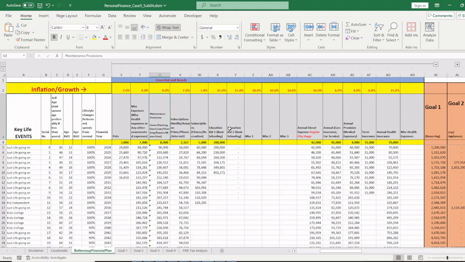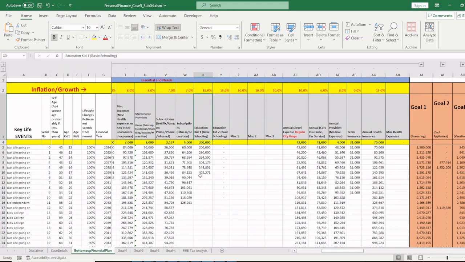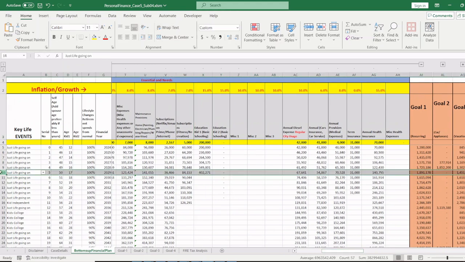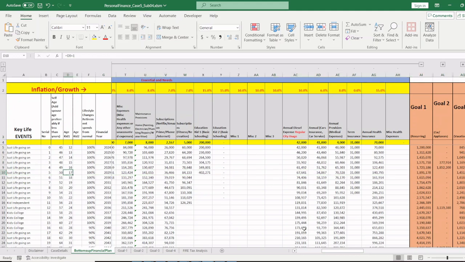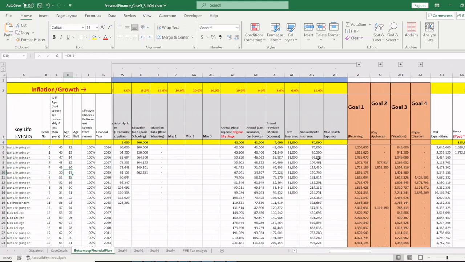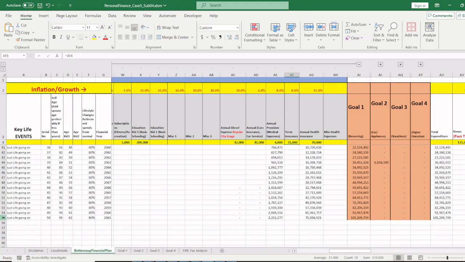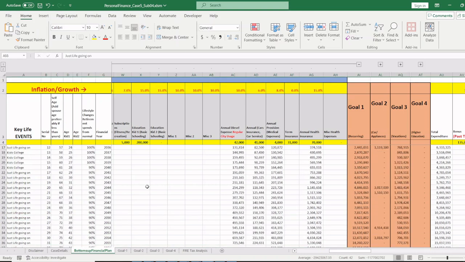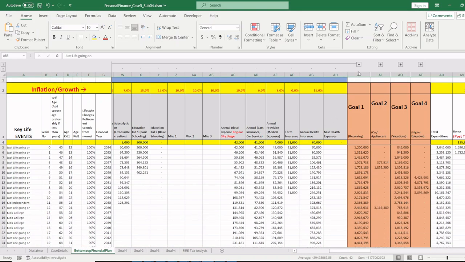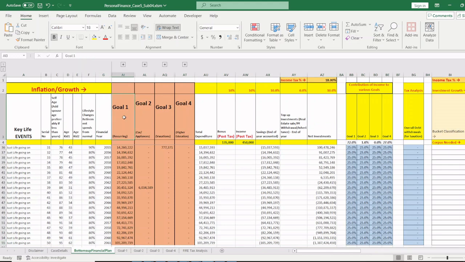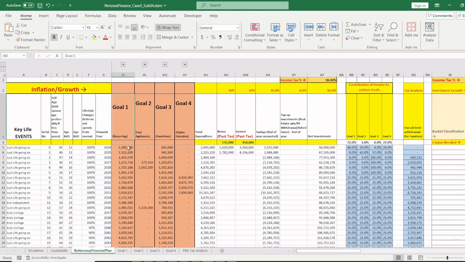Fitness, recreation, education of one kid, right? It's only till the year the kid becomes 17 years of age, right? And this is all goal 1. Again, as I said, term insurance is only for 7 years, health insurance is till the end. The planning is till 95. Let's see how long the planning will last. So all of this constitutes goal 1, and the goal 1 expense is 12 lakhs per annum.